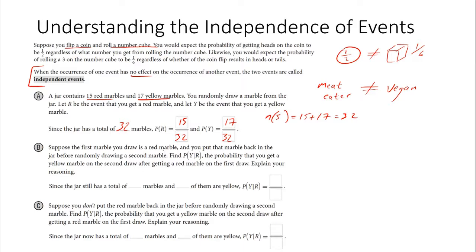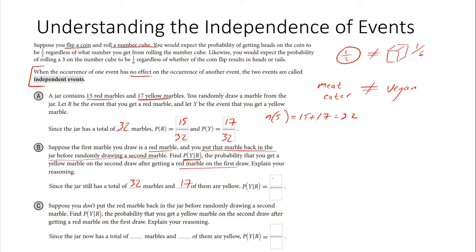Now, suppose the first marble I draw is red, and you put that marble back in the jar before randomly drawing a second marble. That's really important to note. Now, to find the probability of pulling out a yellow marble given that the first was red: out of the total of 32 marbles, 17 are yellow.